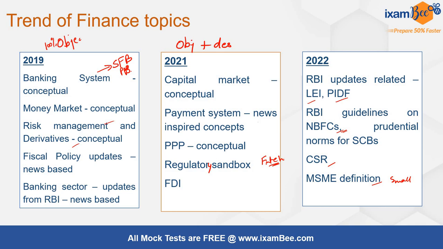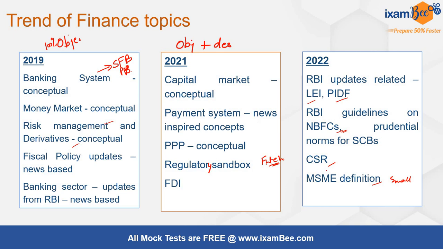So this is a very, very focused area in which we had been telling students again and again that you have to understand what the RBI is working towards, what is their focus area, what are the elements they are interested in. CSRs, again, all the regulators, whether it is SEBI or RBI, had been talking about corporate governance, social responsibility. Even the ESG guidelines have been brought in by SEBI for reporting purposes.